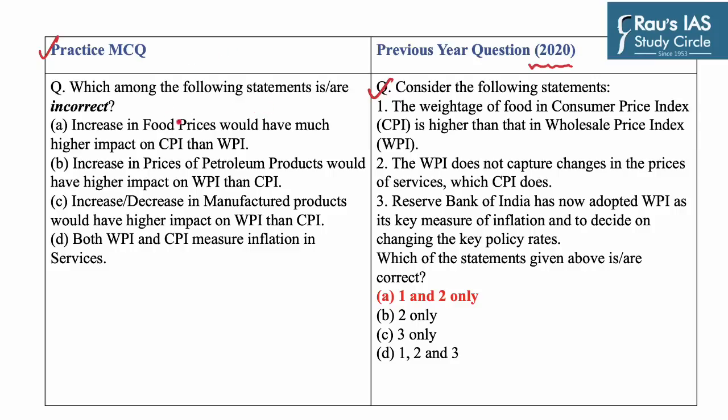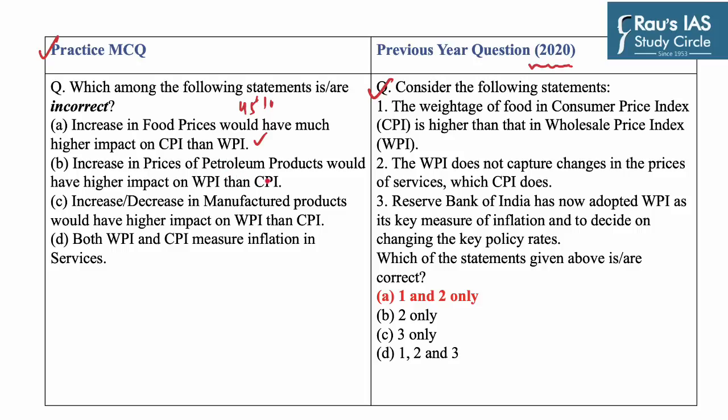Statement 1. Increase in food prices would have much higher impact on CPI than WPI. Now this statement is correct, as the CPI assigns higher weightage to food, that is 45%, and hence increase in food prices would have much higher impact on CPI than WPI.